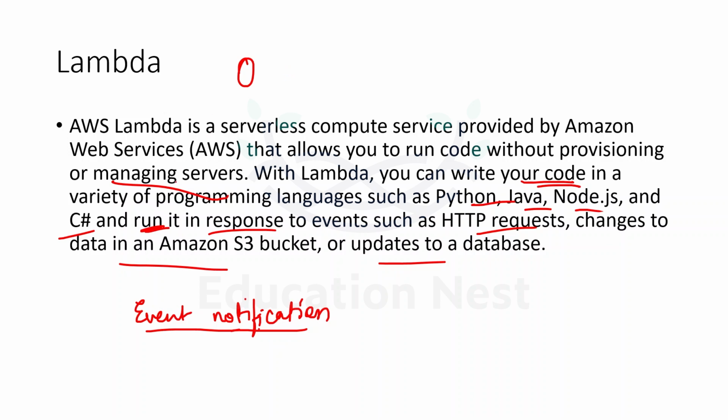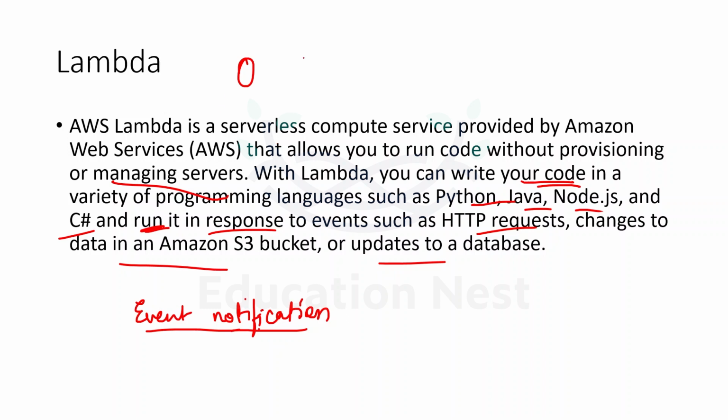Now, because this is running in response to some events, we would be just paying for the time the Lambda function is running. I will not pay for the infrastructure here. I'll pay for the duration for which my Lambda function is running.